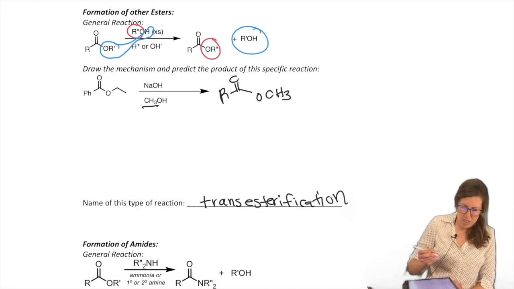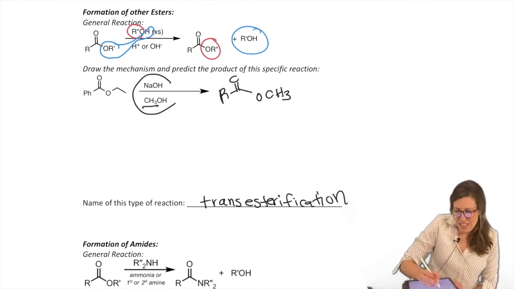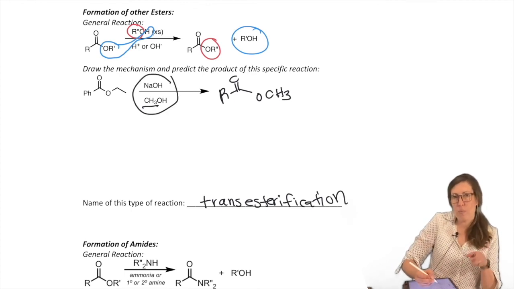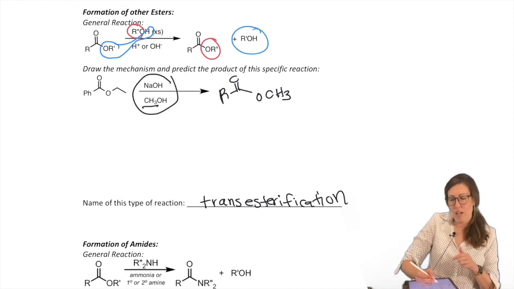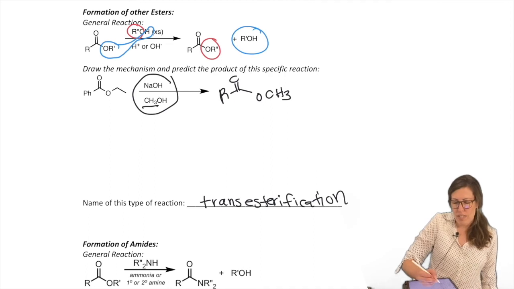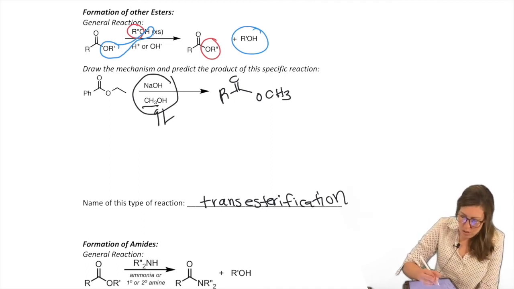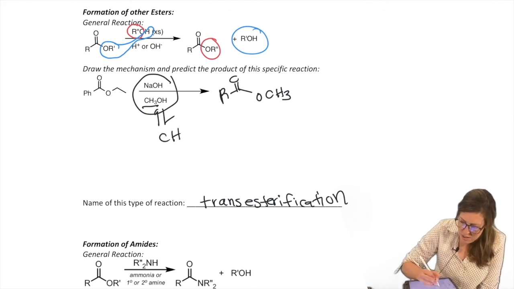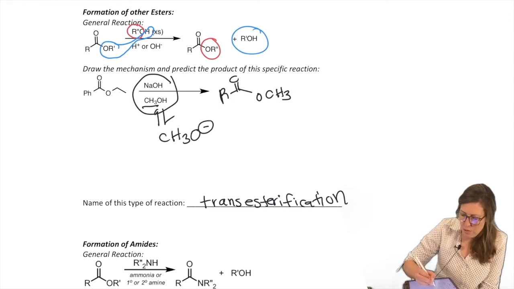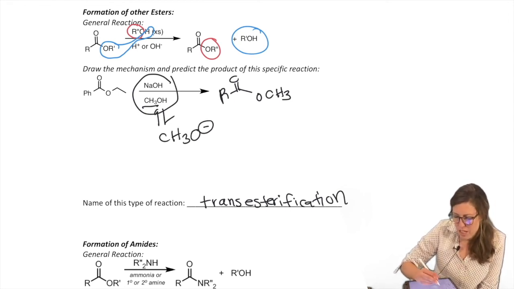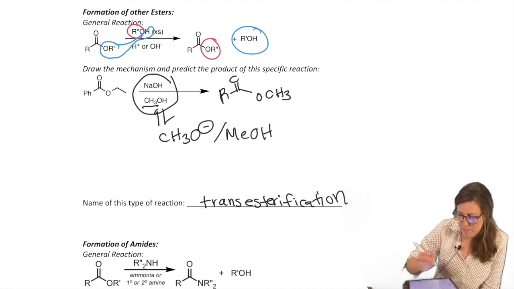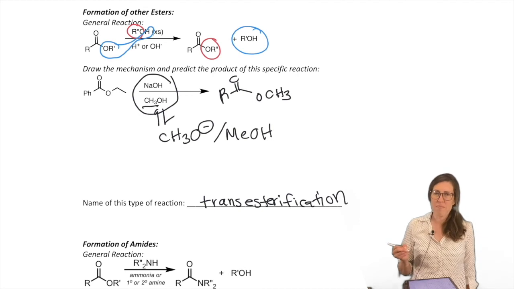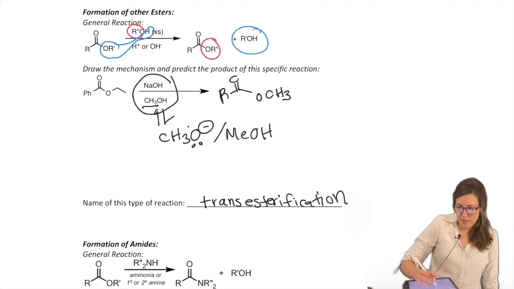All right, so in basic conditions, how does that mechanism work? If we have a base, we're having it there to make a better nucleophile if it's not going to be the nucleophile itself. So to avoid attacking with hydroxide, it's actually better form to have RO minus for this reason. That's because we're going to have CH3O minus, and usually that would be in ethanol, or methanol. All right, so you have an equilibrium there. Now that's our nucleophile.